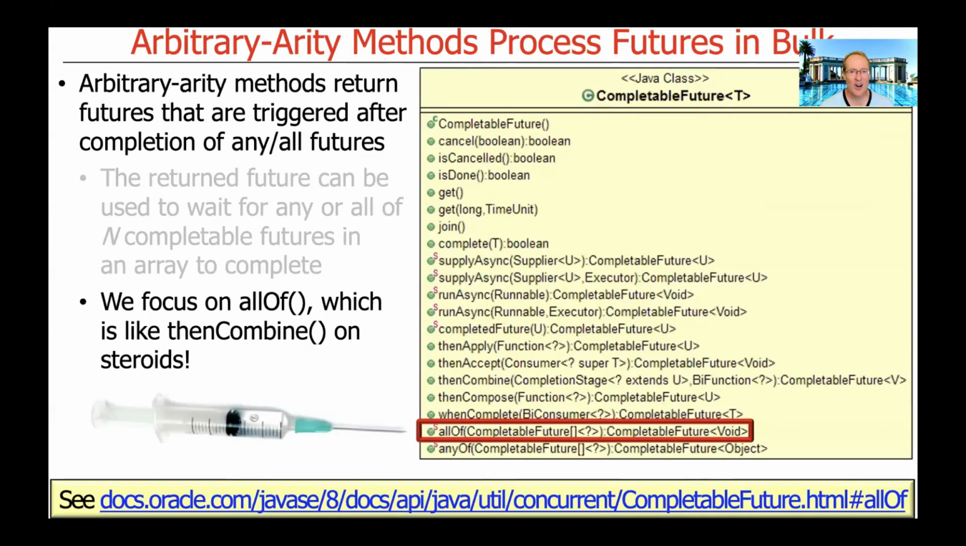We're going to focus here for the discussions on the allOf arbitrary-arity method. And it basically performs a bit like the thenCombine completion stage method that we talked about earlier, on steroids. So thenCombine allows you to essentially be triggered when 2 previous stages complete. So it's kind of this logical and operation, whereas allOf lets you be triggered when an arbitrary number of completable futures complete. So that's why I said it's like thenCombine on steroids. It's puffed up and dripping with power and flexibility.